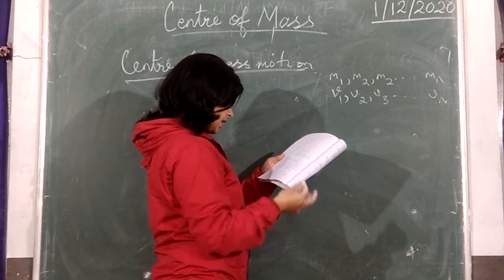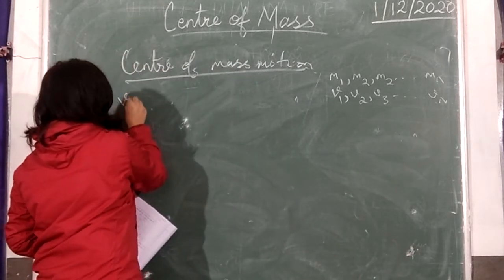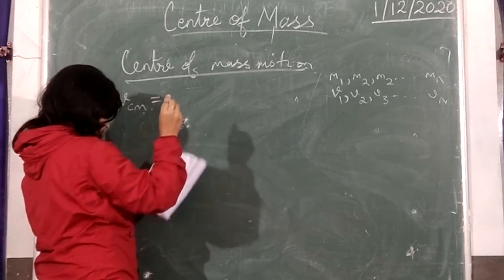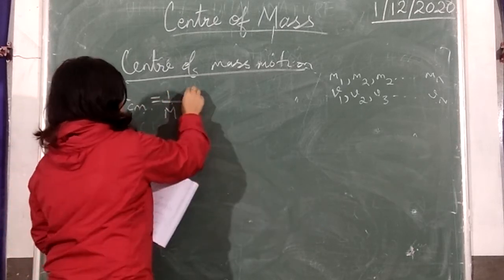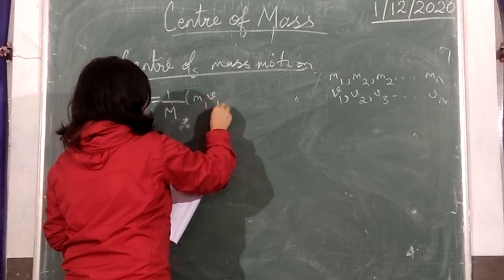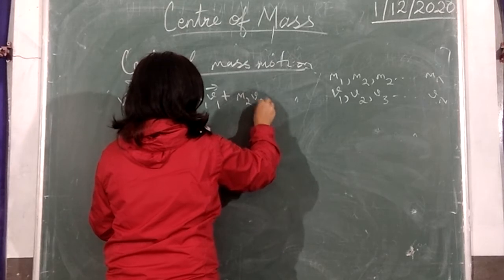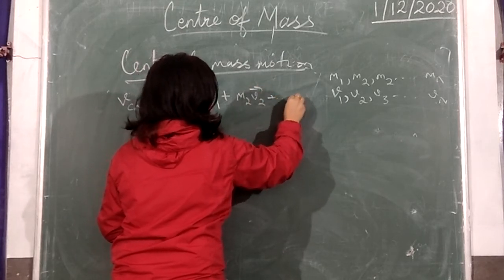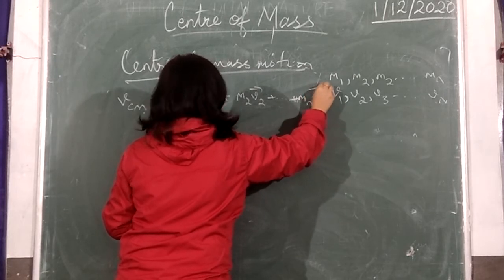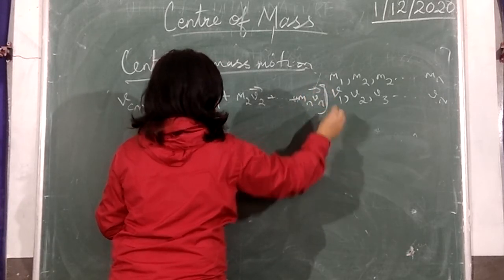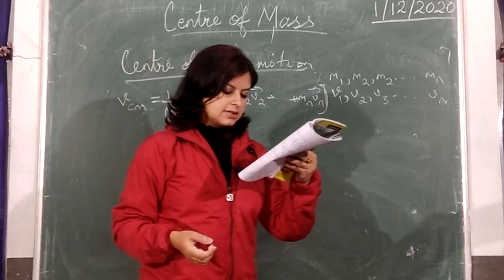Now the velocity of the center of mass, directly giving the expression, is 1 by M, m1 v1 plus m2 v2 plus so on till mn vn. So this will be the velocity of the system when it is moving with a certain velocity.